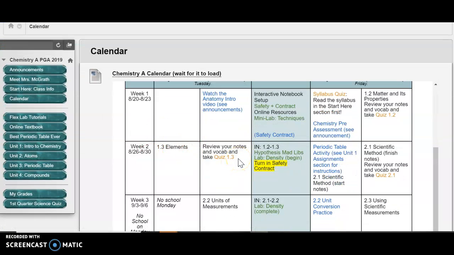I could take the quiz right now, and if it's fresh in your head and it made total sense, maybe that's a good idea, but it might be good to sit on it and review it the next day and see how much you actually remember. Because the whole point with chemistry especially is you're going to need to remember what you learned in 1.3 all the way in December. So you want to make sure it sinks into your brain.